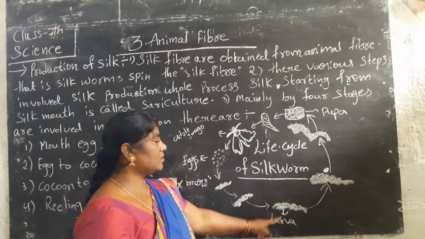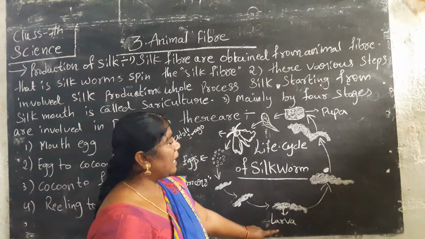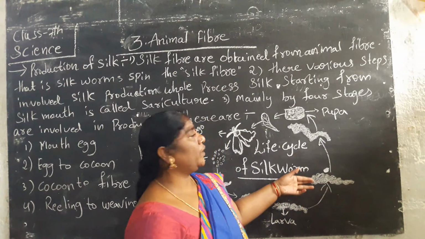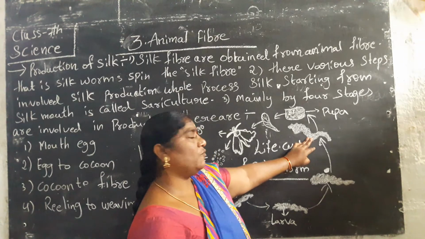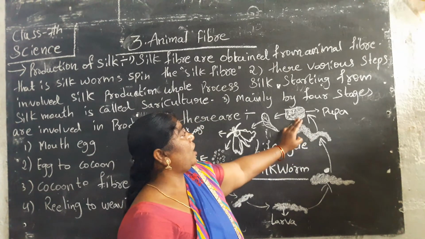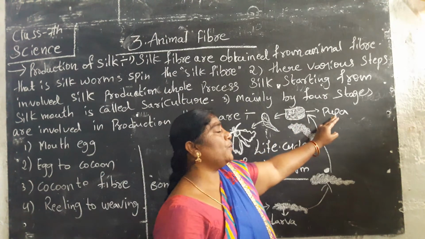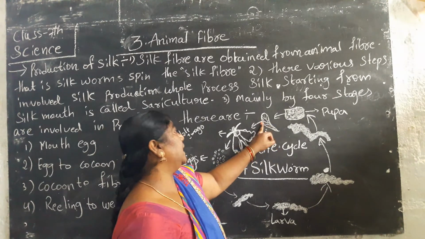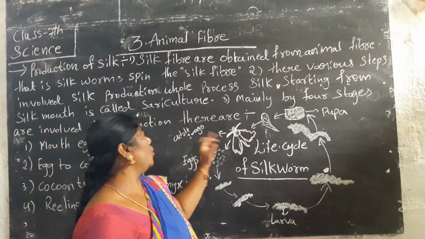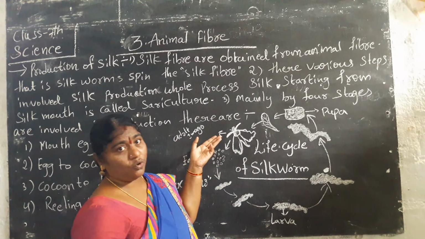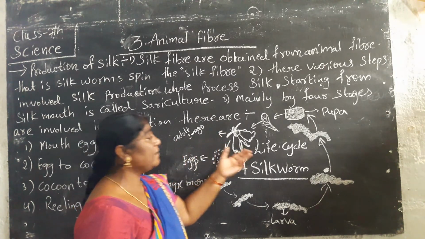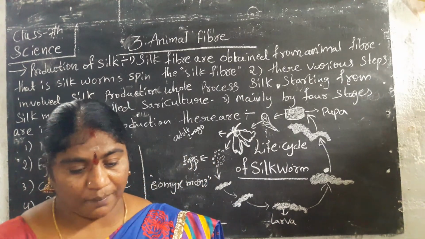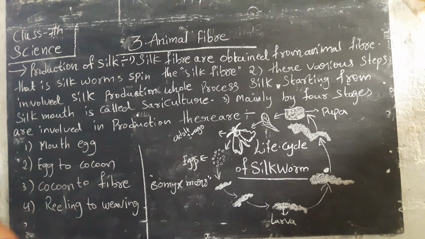This stage is called larva. After growing, the larva becomes the next stage, called pupa. After the pupa, this stage comes, and it is called the adult, imago, chilkalu or silkworm moth. This is the life cycle of the silkworm.